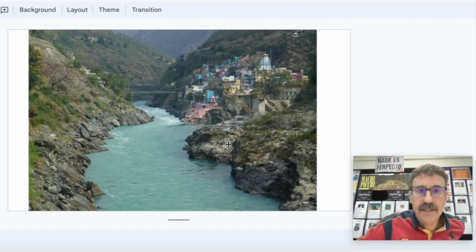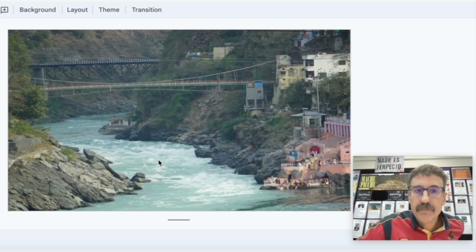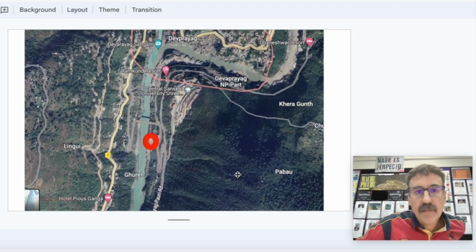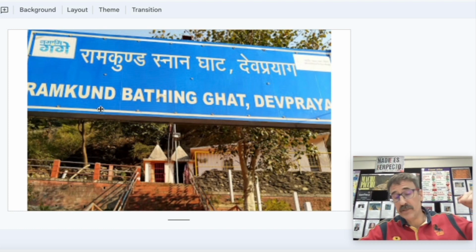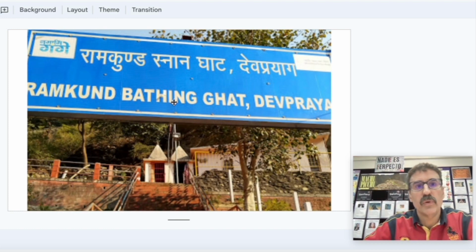Devprayag is here, and this is where the Bhagirathi meets the Alaknanda River. So you can see here a ghat, a holy place, where people go. This is the exact point where we are going to start, and it is called Ramkund Ghat. A ghat is a place with stairs that usually goes to the river.